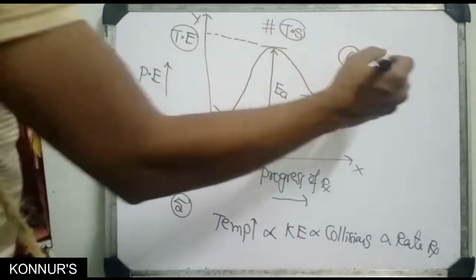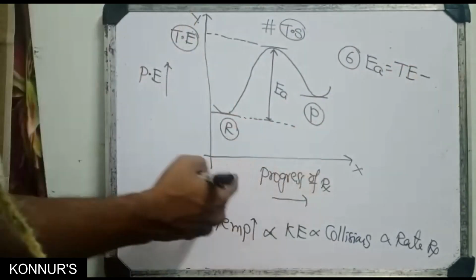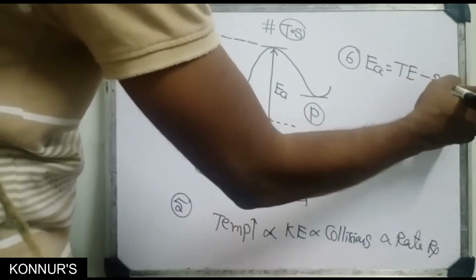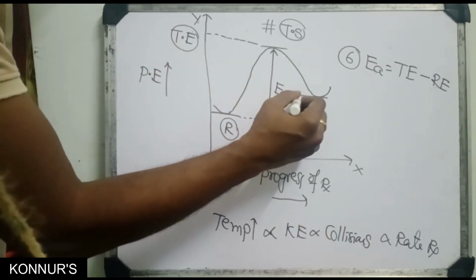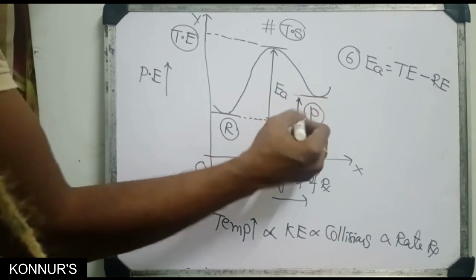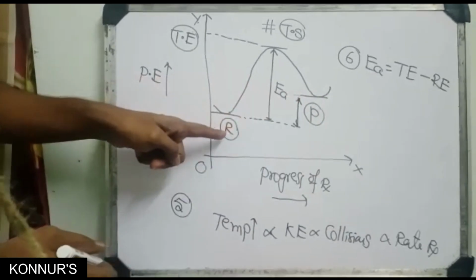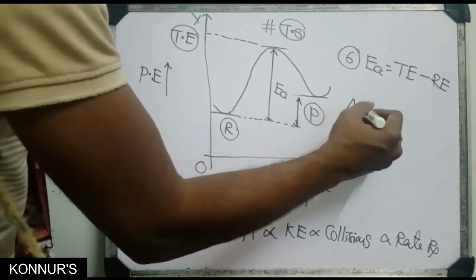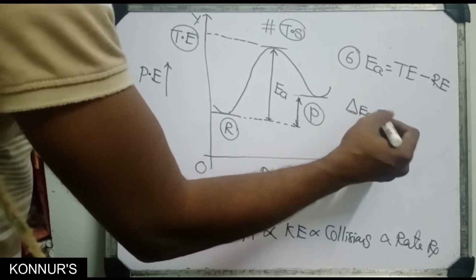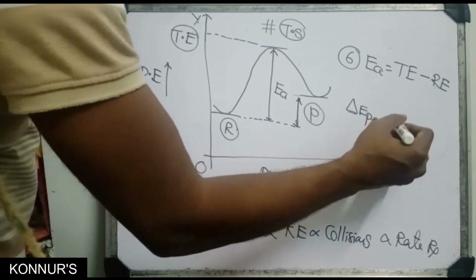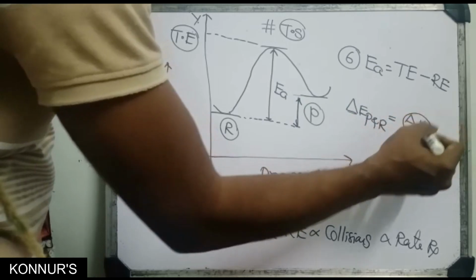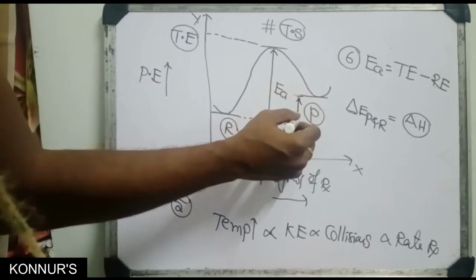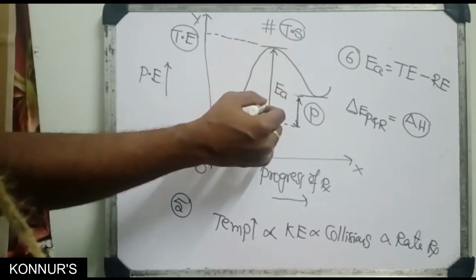Activation energy equals threshold energy minus reactants energy. The difference between products energy and reactants energy is delta H. That is thermodynamics. This area explains thermodynamics, and this area explains chemical kinetics.